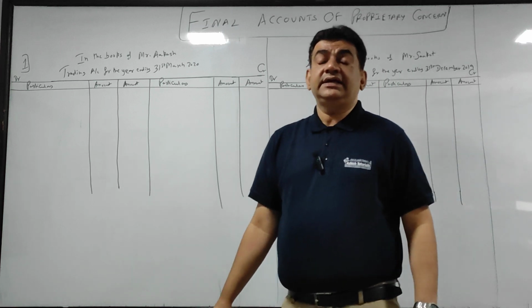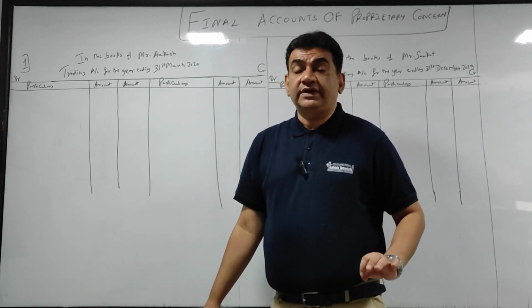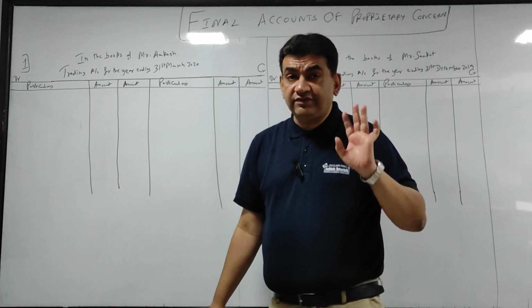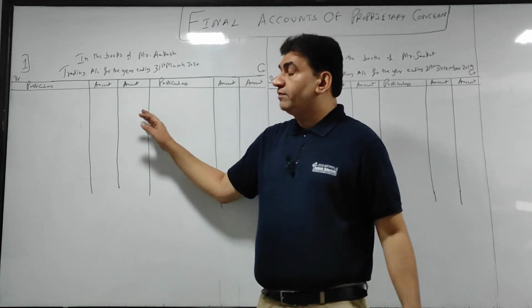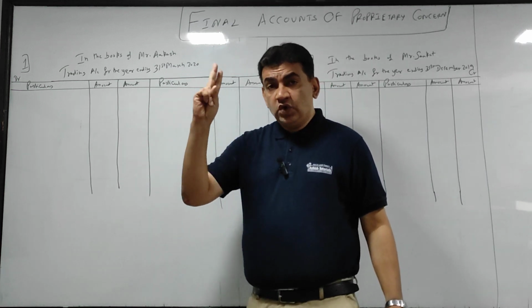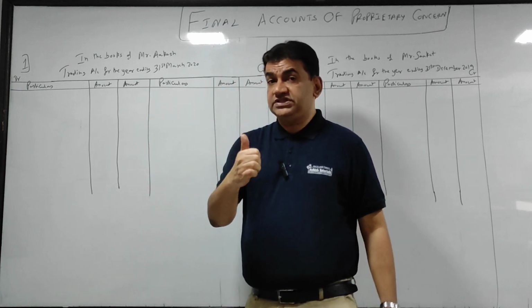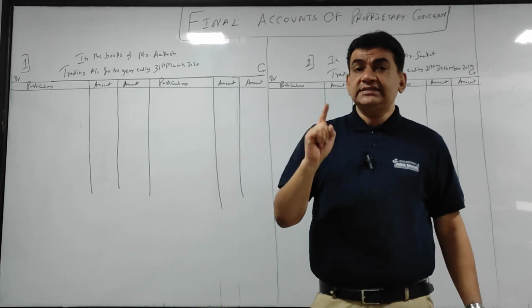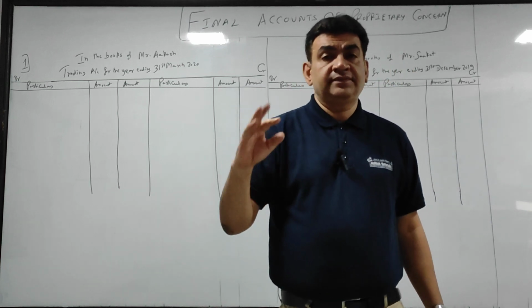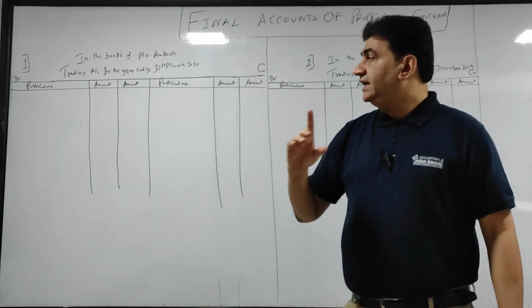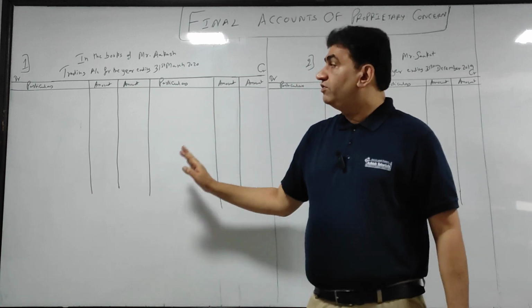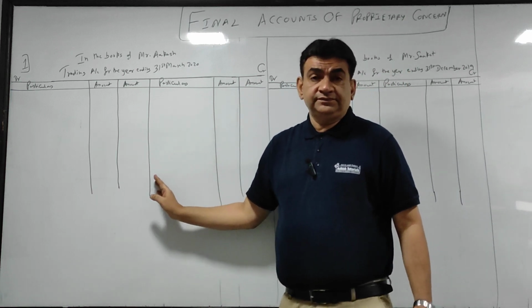Now listen very carefully. What all comes in the trading account? Two major things to be kept in mind. First, any transaction relating to goods will come in the trading account.